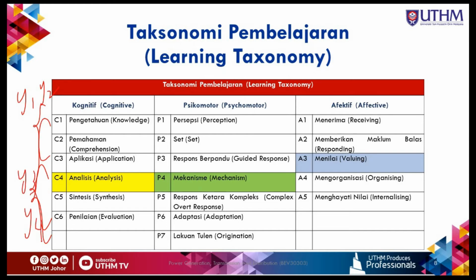So for this subject we have C4, which is the analysis. You have to analyze. And then for psychomotor, P4 is mechanism. You need to show what is the mechanism that you will use to do your group project, for example. And then for affective, A3 is valuing.